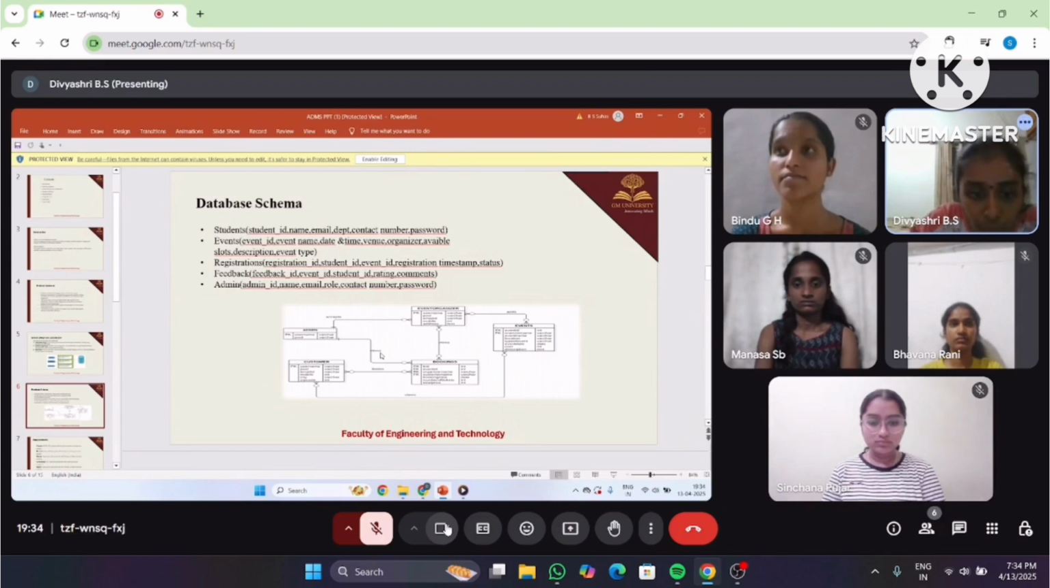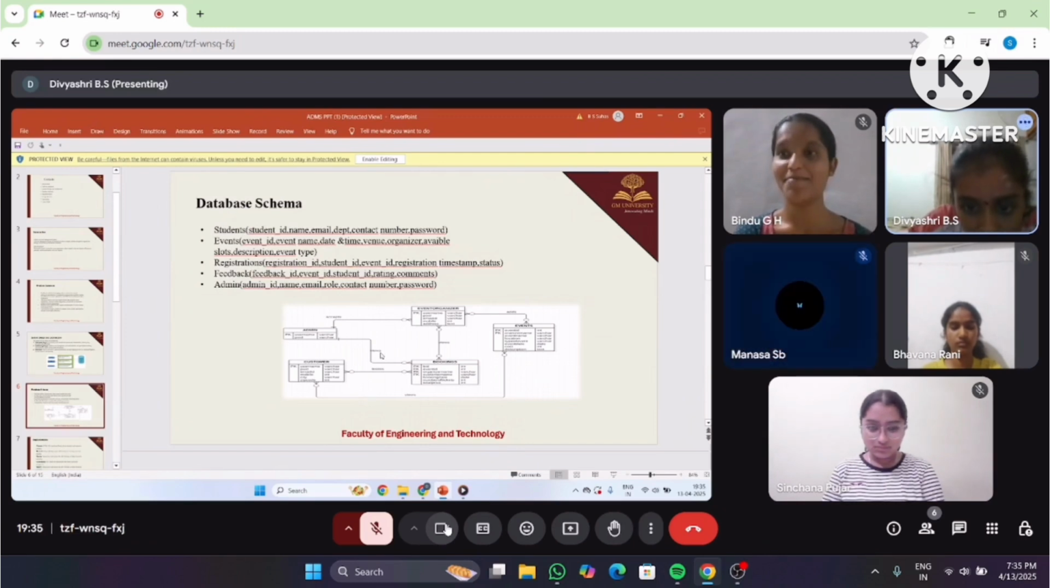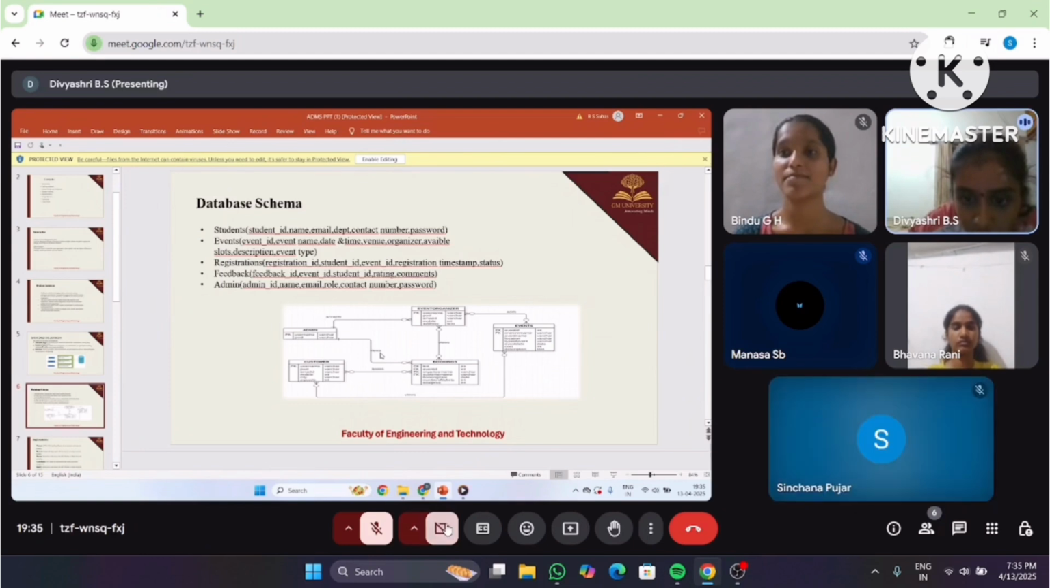Coming to the diagram, in the admin table the primary key is the username, and in the customer table the primary key is the username, and in the event organizer table the username is the primary key. In the bookings table, the booking ID is the primary key, and event ID is a foreign key, organizer name is a foreign key, and customer name is a foreign key. Coming to the events table, event ID is a primary key, and organizer name is a foreign key.